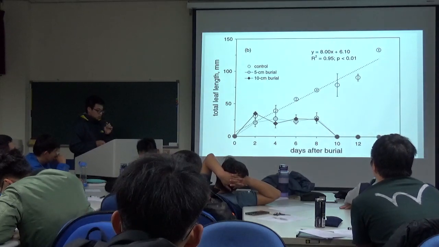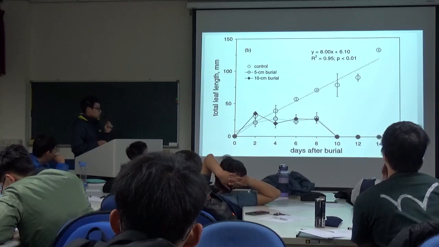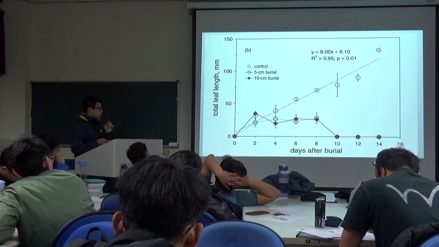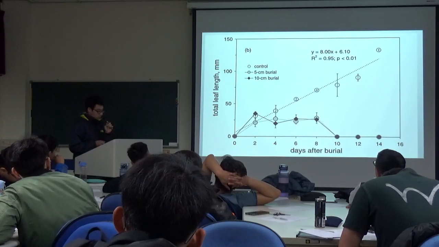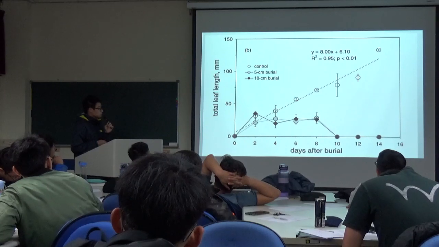And this is the total leaf length experiment. It is the same as the above figures, because by day 10, the 5 centimeter group and 10 centimeter group were almost dead too.